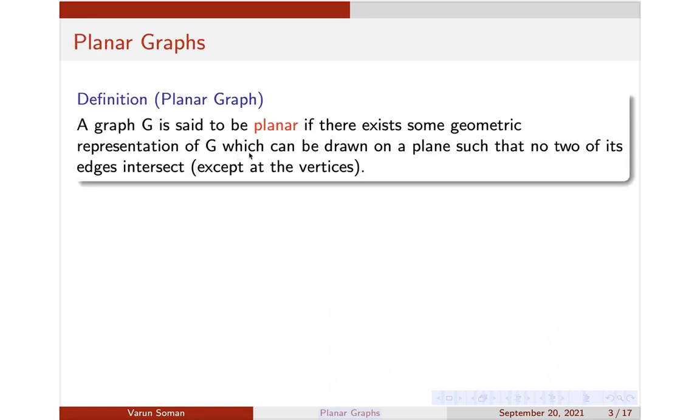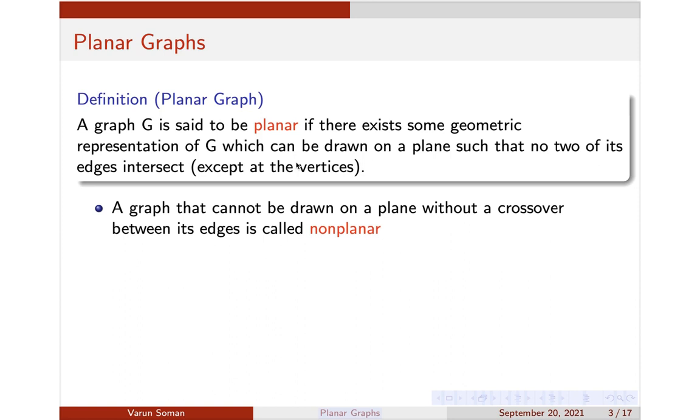Basically, a graph is said to be planar if there exists some geometric representation of G which can be drawn on a plane such that no two of its edges intersect. Or you can simply say that a graph G is said to be planar if it can be drawn in such a way that no two of its edges cross over. If it cannot be drawn on a plane without a crossover between edges, it is called a non-planar graph. I hope it is clear.